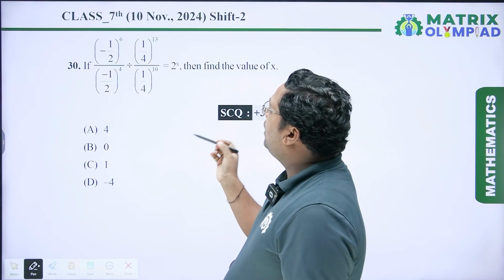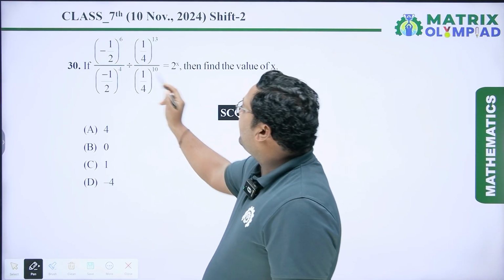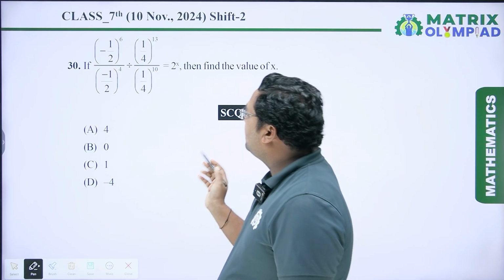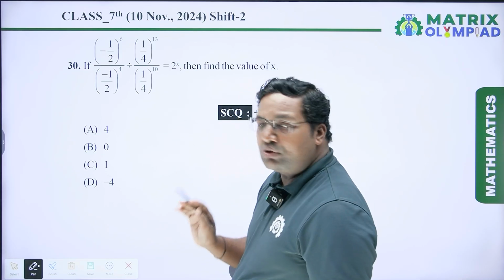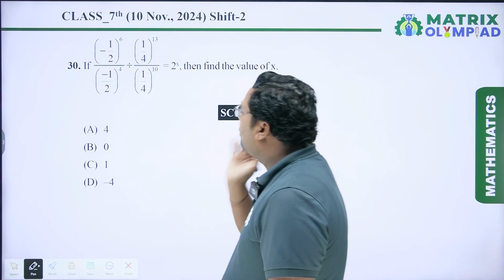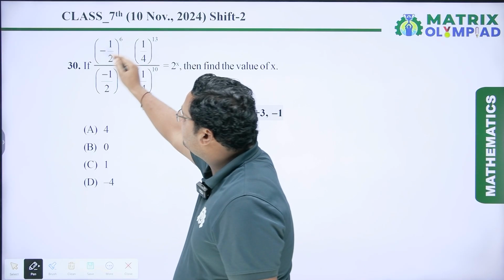If (minus 1 upon 2) to the power 6 divided by (minus 1 upon 2) to the power 4, divided by (1 upon 4) to the power 13 divided by (1 upon 4) to the power 10, equal to 2 to the power x, then find the value of x. So one by one we have to solve. So first we have to solve this fraction number.